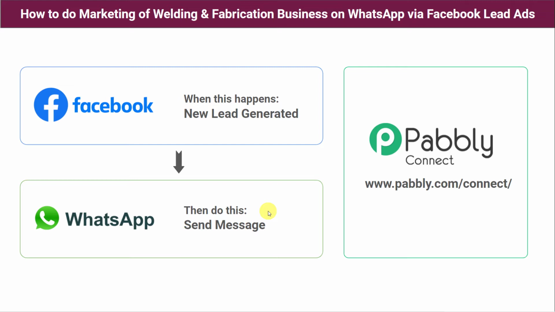But here there is a problem that there is no direct connection between Facebook lead ads and WhatsApp. So how to do this? As a solution, we are going to use Pabbly Connect. Pabbly Connect is an automation and integration software which will help us in integrating Facebook lead ads with WhatsApp automatically. The best part here is it doesn't require any coding skills or programming knowledge. Even a non-technical person can do this very easily. So let us check this in real time.